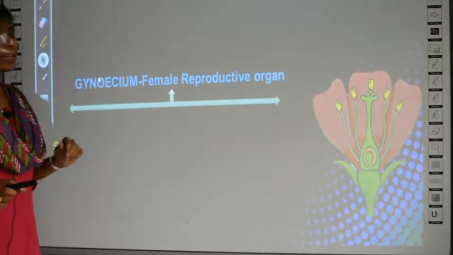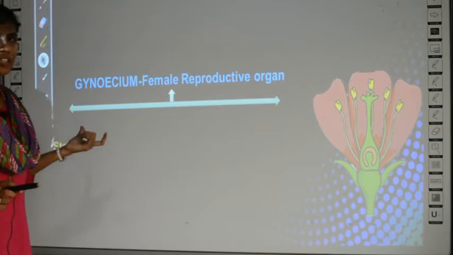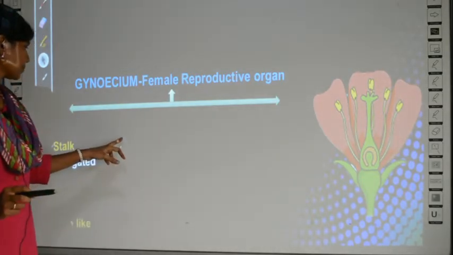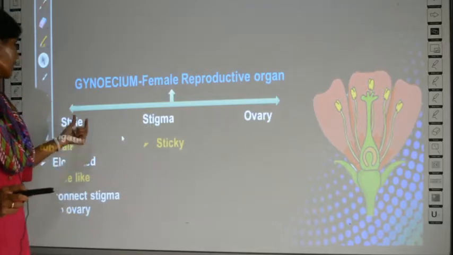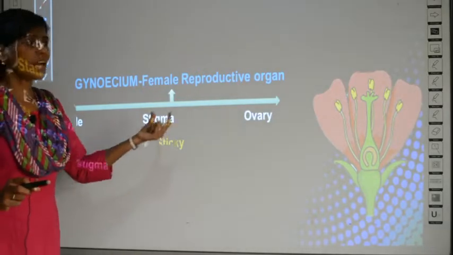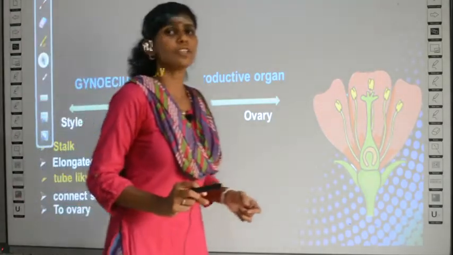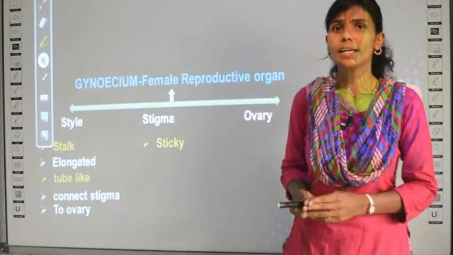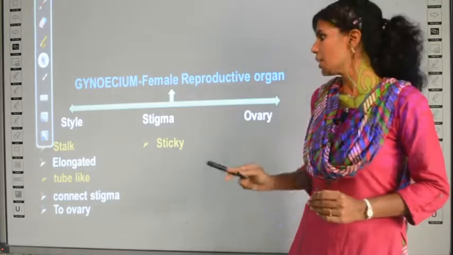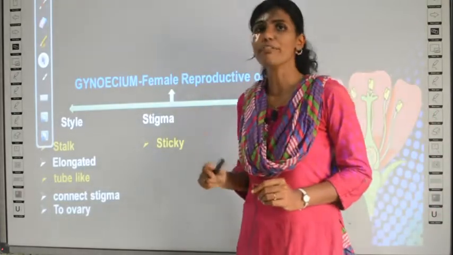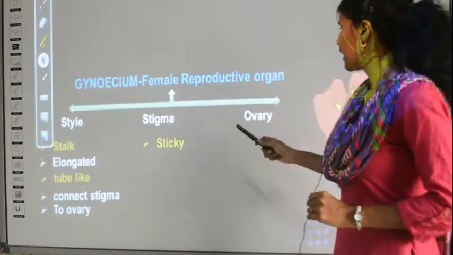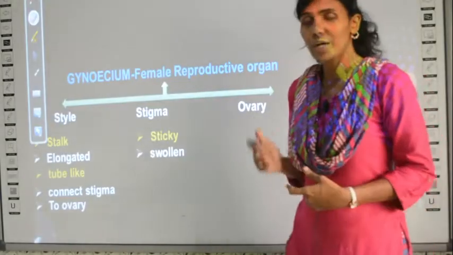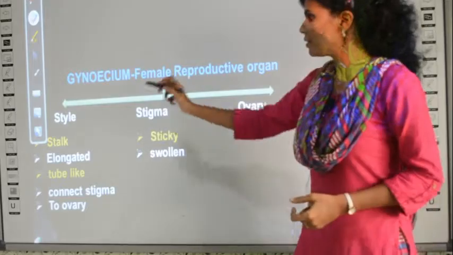So the name of the female reproductive organ is gynoecium, and gynoecium is made up of three parts called style, stigma and ovary. So the male reproductive part androecium was made up of two parts we have learnt, right? What are they? Anther and filament. Whereas gynoecium is made up of three parts called style, stigma and ovary. Now I will show you where these parts are.